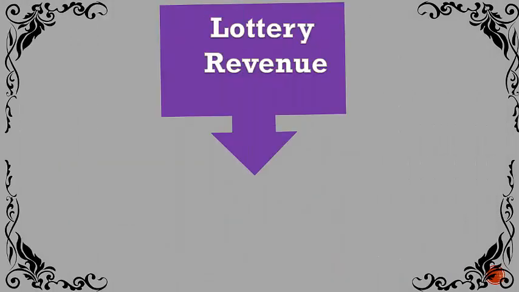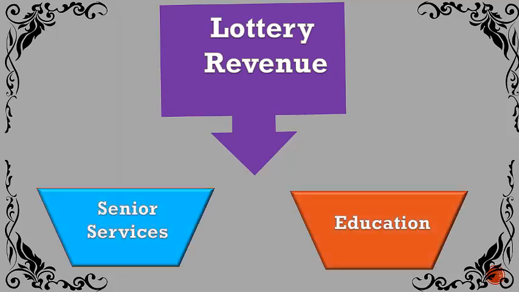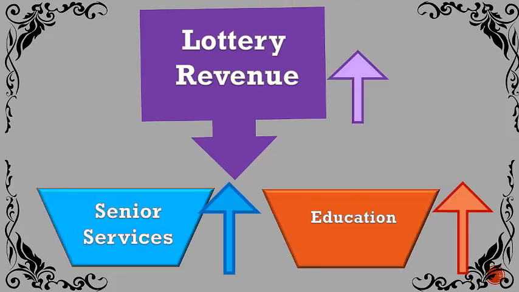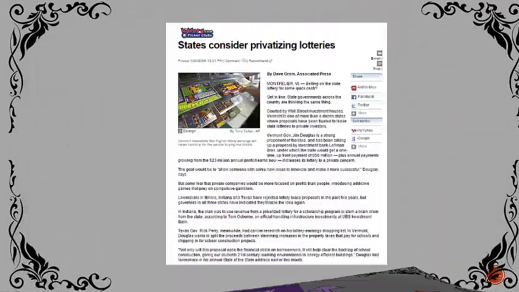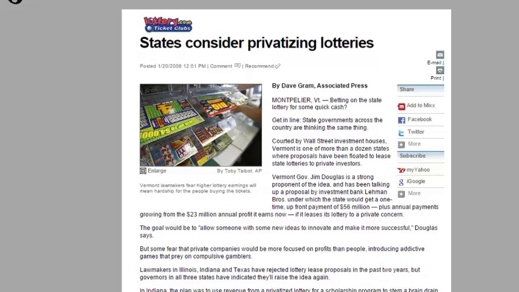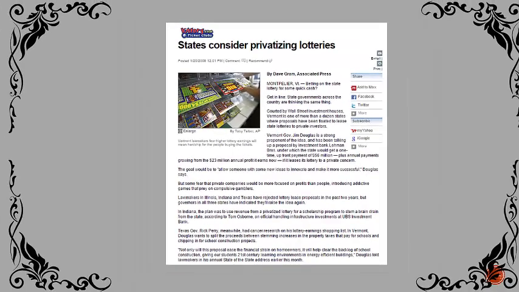Most states reserve funding or earmark revenue from lotteries for specific services such as senior services or education. The problem is that over the years, the needs in education and senior services have increased, and sales from lottery proceeds have not increased to match those funding goals. Some states have toyed with the idea of privatizing the lottery or leasing them out as a means of gaining more money. Though a good source of revenue, lotteries and other sin taxes are not without their source of controversy.